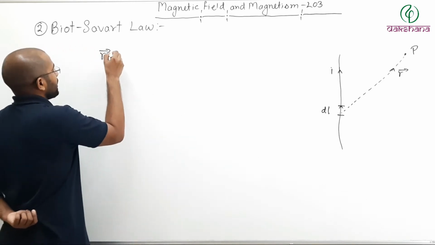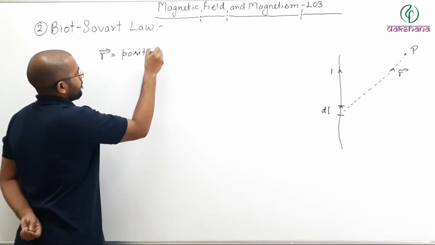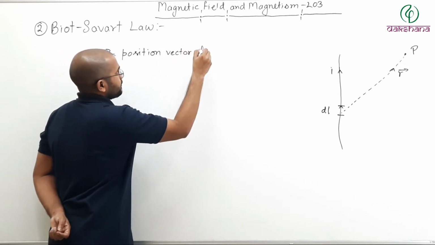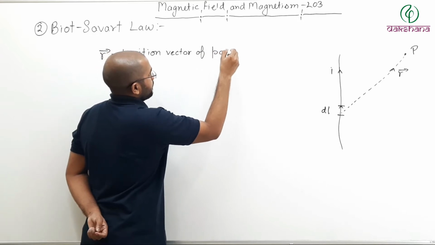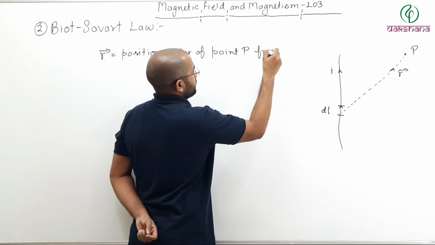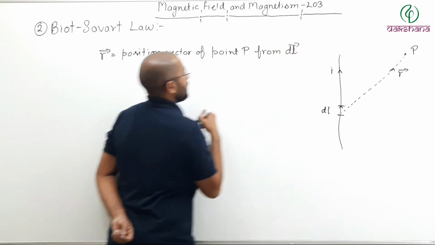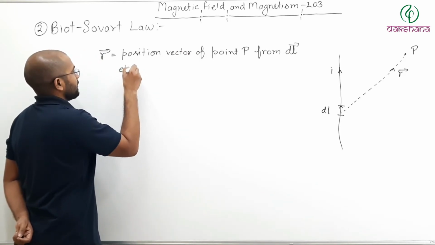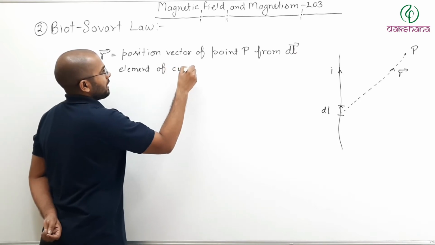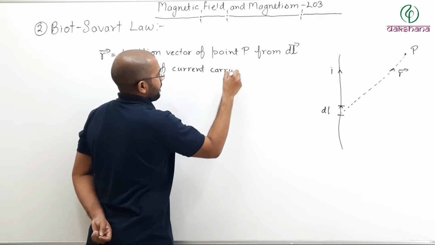So what is r vector? r is the position vector of point P from the dl element of the current carrying conductor.